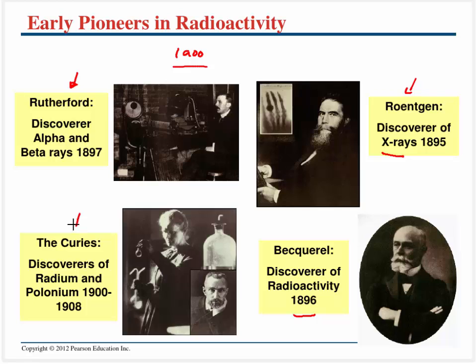And last but not least, we have the Curies, a husband and wife that worked together, and they discovered a whole bunch of radioactive elements, and they were huge pioneers in radioactivity. She actually died from exposure to radiation, and if he was not hit by a car, he would have. But something about her is she was the first woman to get the Nobel Prize, and she got two Nobel Prizes actually, which is extremely rare, one in chemistry and one in physics.